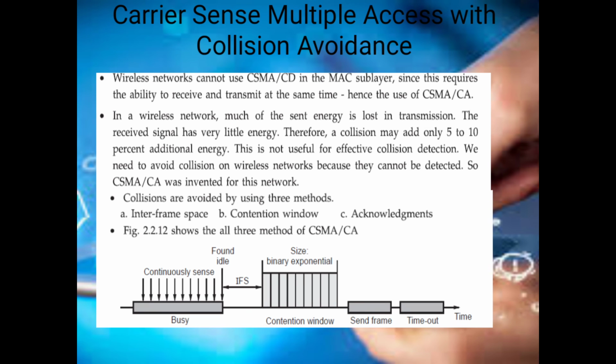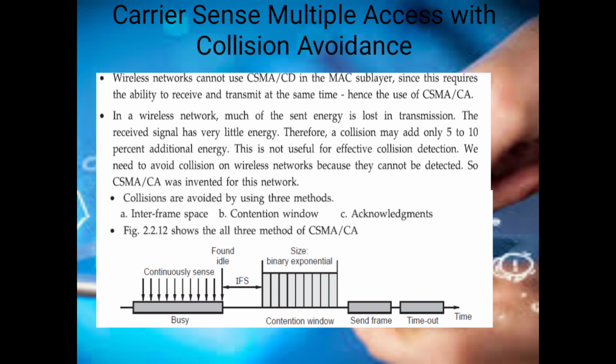Next, carrier sense multiple access with collision avoidance. In this, the collision is avoided in order to successfully transmit the frame from one station to the other. CSMA/CA uses three different methods: inter-frame space, contention window and acknowledgement.